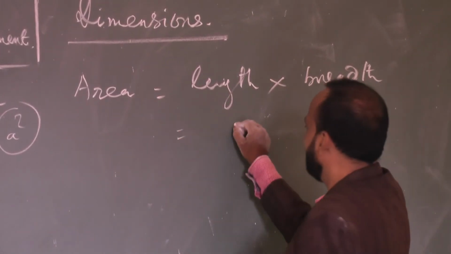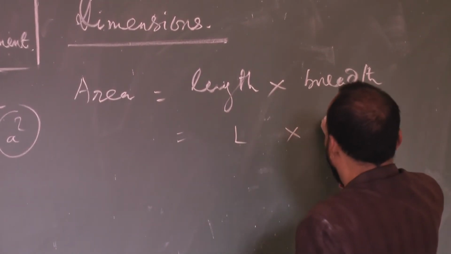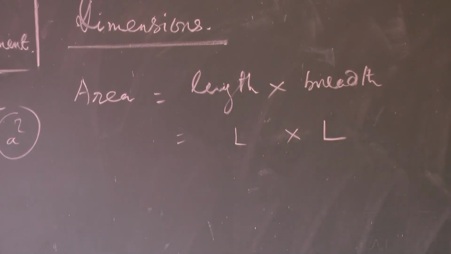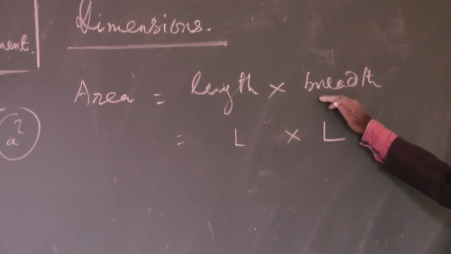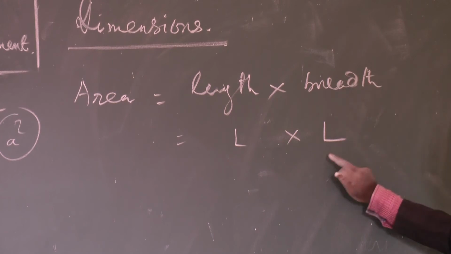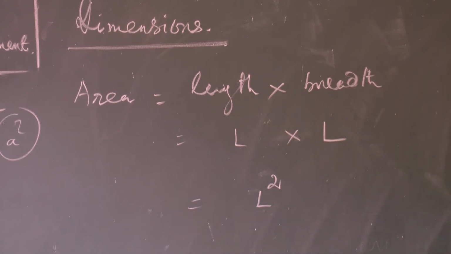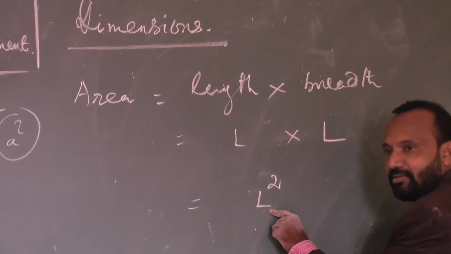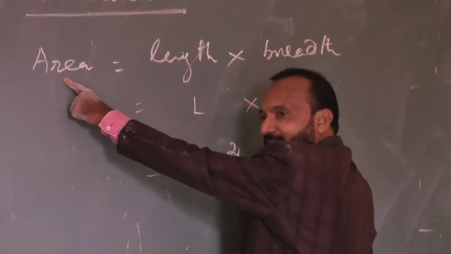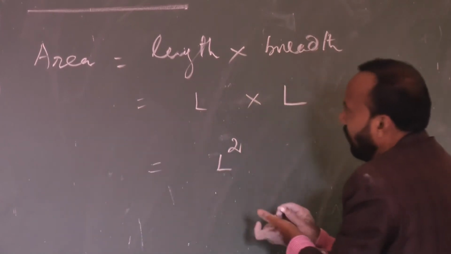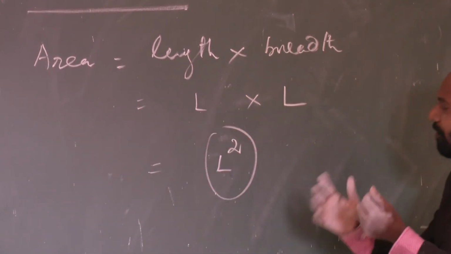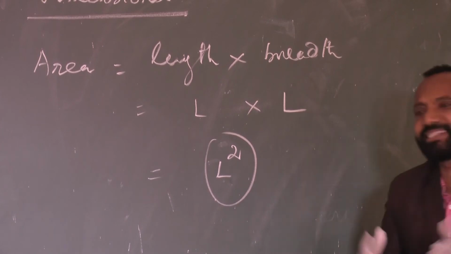This is your length L, and this breadth I can also write as L. So what is this, my dear? This is L square, or not? Again I am remembering, length is the physical base quantity, and area is the derived quantity. Now in this format I am going to get the dimensional structure.